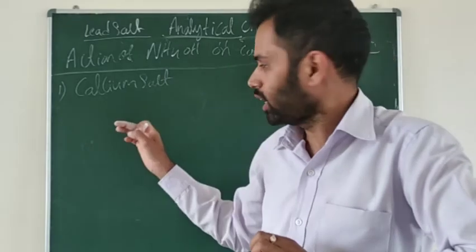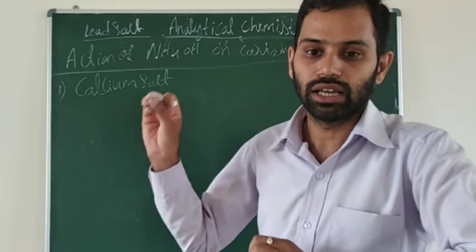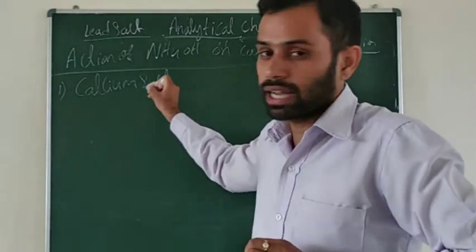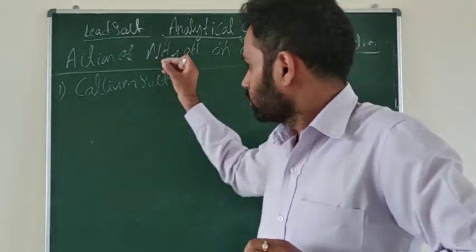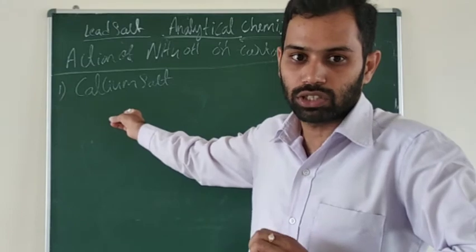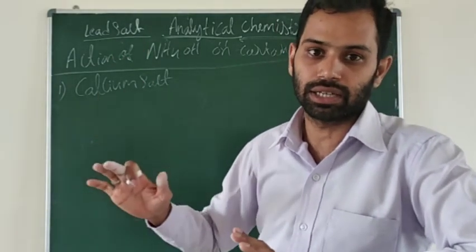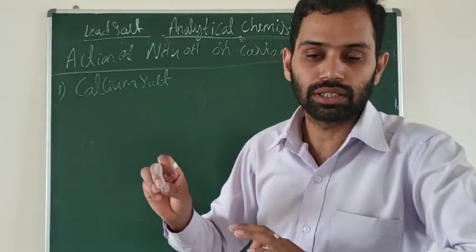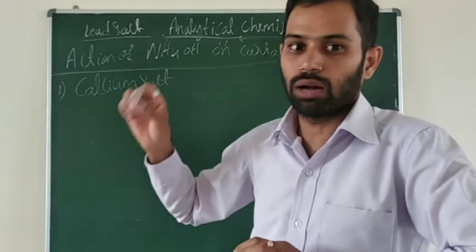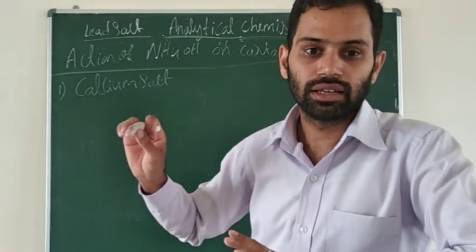Ammonium hydroxide is a reagent. If you add the ammonium hydroxide to the calcium salt, it will not form the precipitate. Keep it in mind. Okay. Sometimes in the exam they will give calcium salt plus ammonium hydroxide. Complete the reaction. That time you should write what you will write.